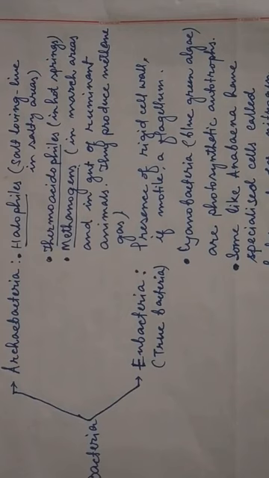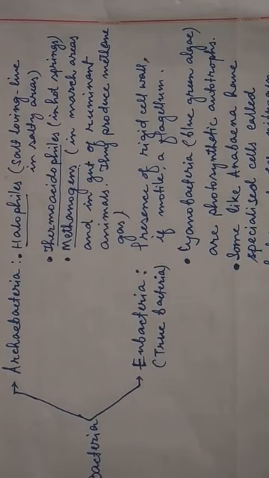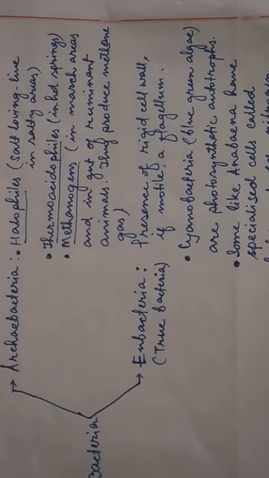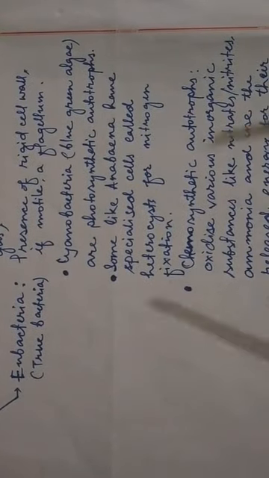Other cells cannot fix this nitrogen, but this heterocyst cell can fix the nitrogen which is present in the atmosphere. See, heterocyst is here. So heterocyst for nitrogen fixation means in this heterocyst cell they can fix the nitrogen which is present in the atmosphere.